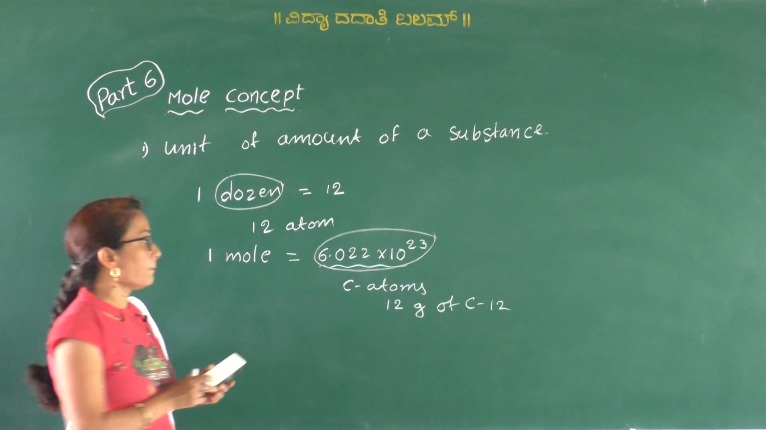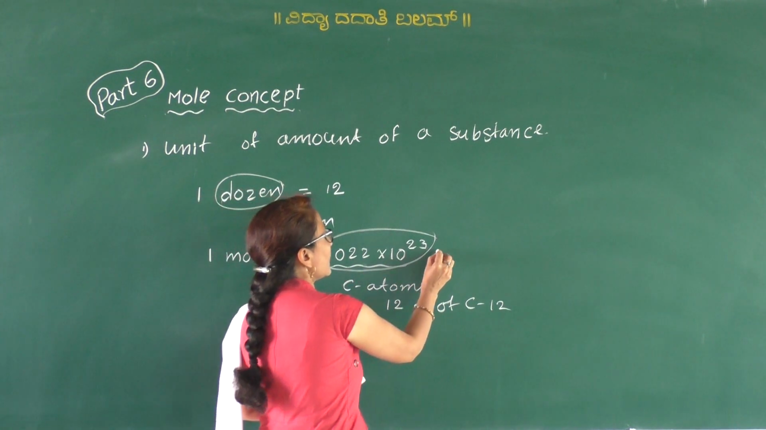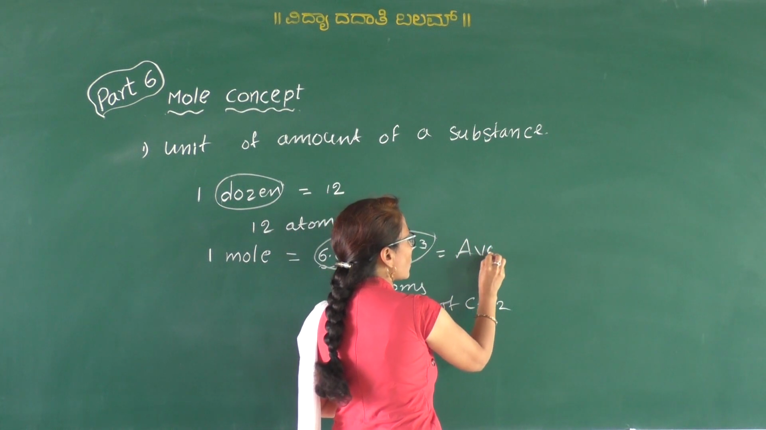And this number, 6.022 into 10 to the power of 23, is called the Avogadro number.